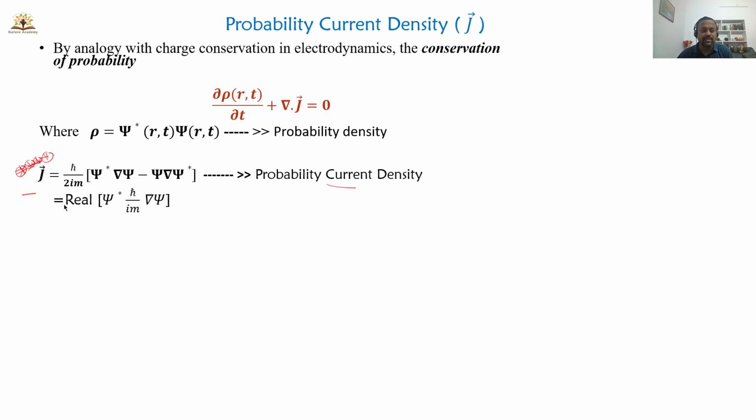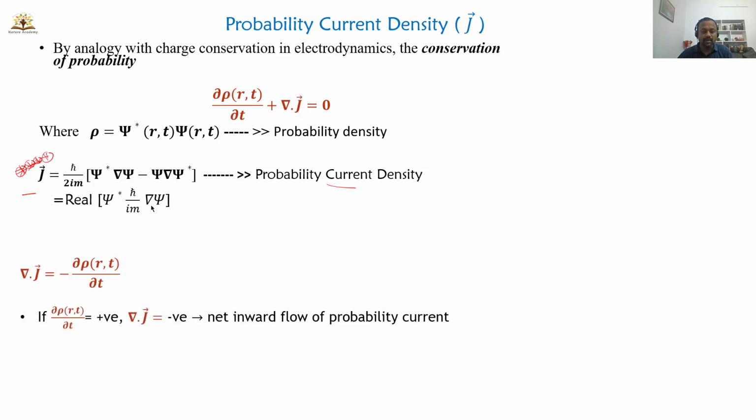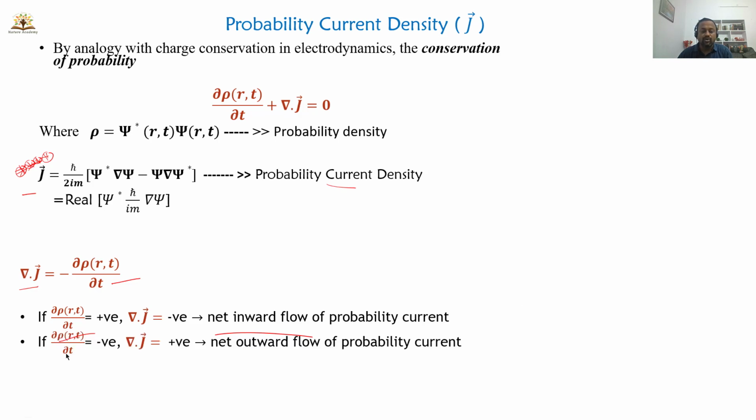We can also write J bar as the real part of psi star h bar by im into del psi, and we can also write del dot J bar, the continuity equation, in this format. If dou rho by dou t is positive, we get del dot J bar negative. That means there is a net inward flow of probability current into the space. If dou rho by dou t is negative, del dot J is positive. That means there is a net outward flow of probability current density from the specified space. The flux is coming out of that region.